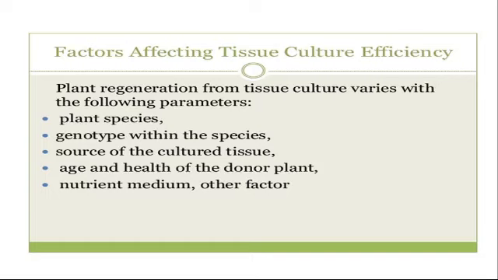After that, another factor which affects the efficiency of tissue culture is light. The light's properties, such as wavelength of light, flux density of light, and photoperiod, all these three factors. Wavelength means the particular wavelength of light that reaches the culture. Flux density means how much amount of light passes through that material, and photoperiod means for how much time that particular culture medium is exposed to the light. These influence growth characteristics such as stem elongation, leaf size, and plant anatomy.